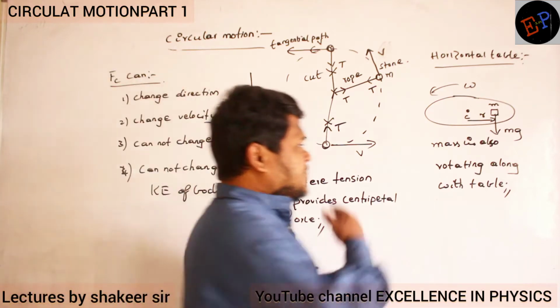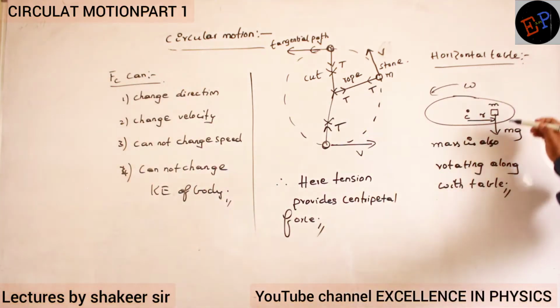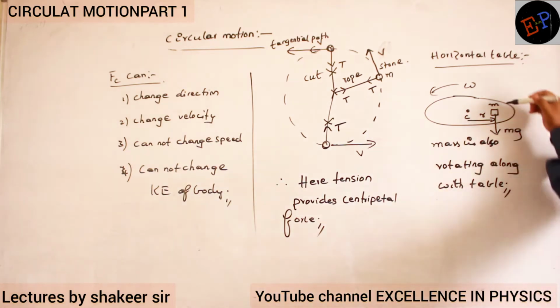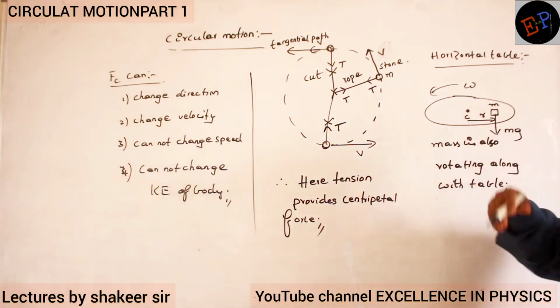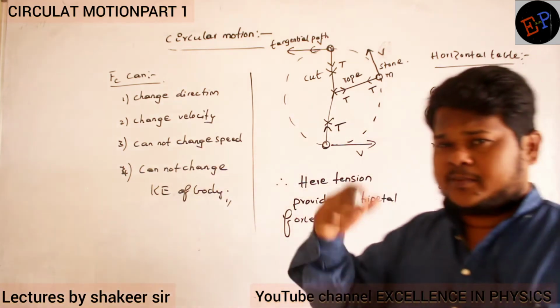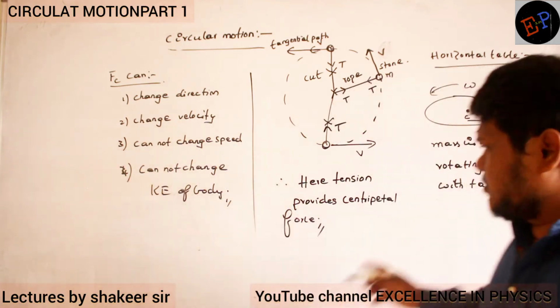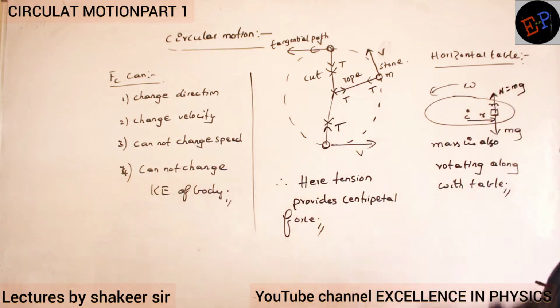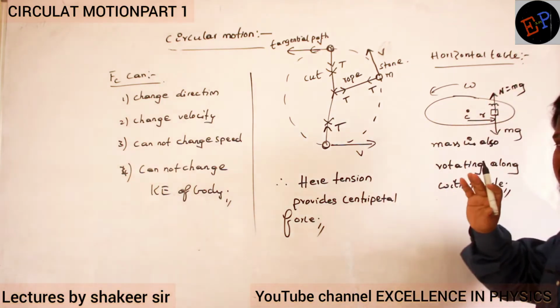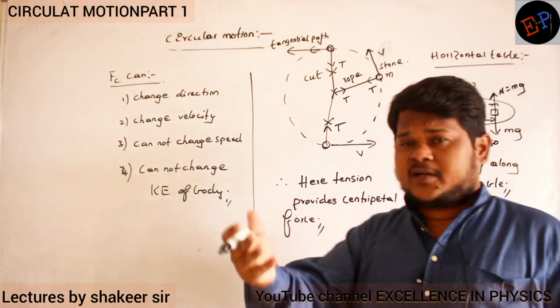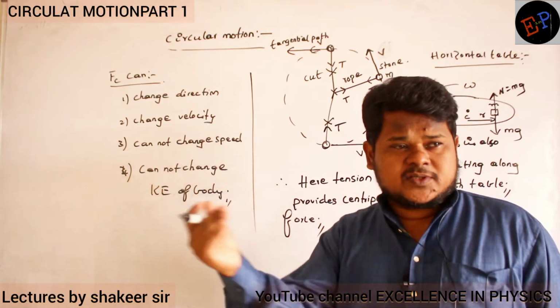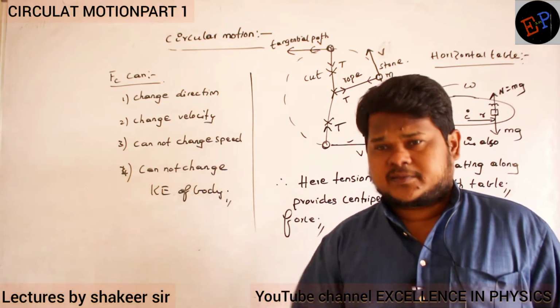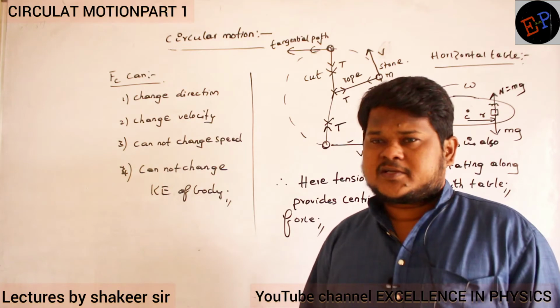See, the weight of the body mg is acting downwards. This mg falls on the table. Table will give a normal reaction. According to Newton's third law, the table will give a normal reaction. If a body is moving in a circular path, it means definitely there is some force which is pushing the body towards the center, and that force is nothing but friction.